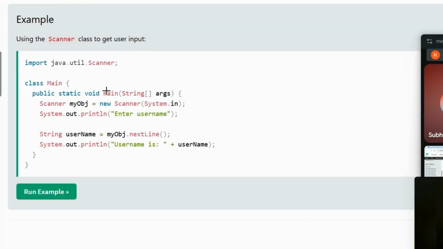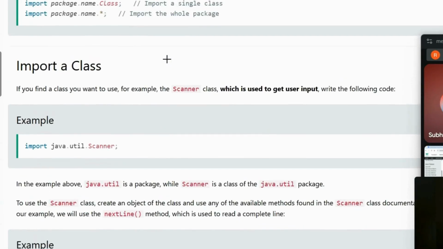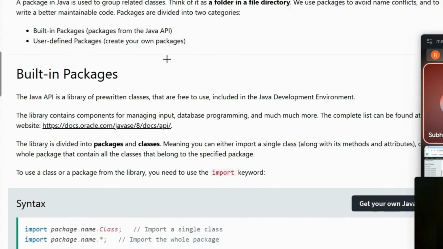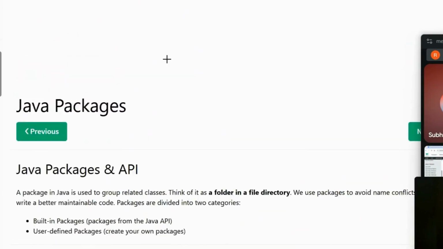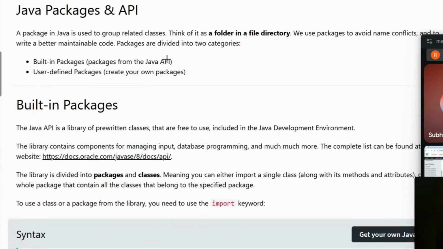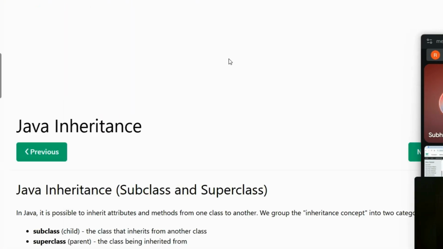In the last class, we learned about packages. And yes, also inheritance, right? So, if we talk about packages, a package in Java is used to group related classes, right? Correct. So, we have some built-in packages and user-defined packages. Okay. And let's revise inheritance also. Inheritance, what do you mean by inheritance?